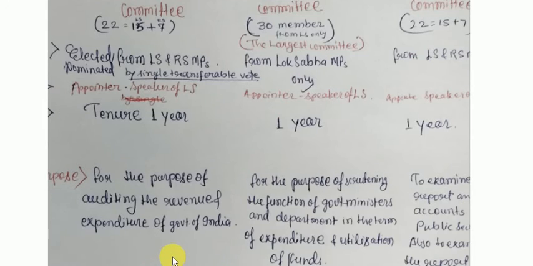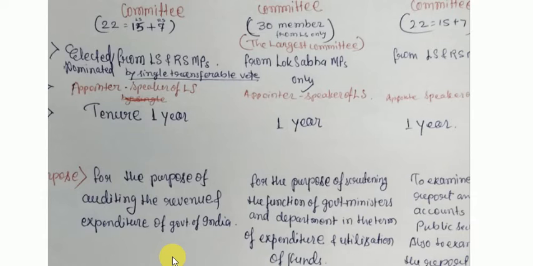And let us see the purpose of the Public Accounts Committee. The main purpose is auditing the revenue and expenditure of the Government of India. It audits the revenue collected by the Government of India and the expenditure, meaning what is consumed by the Government of India in different tasks. That is audited by this committee, the Public Accounts Committee. And the members will have a tenure of 1 year, right?